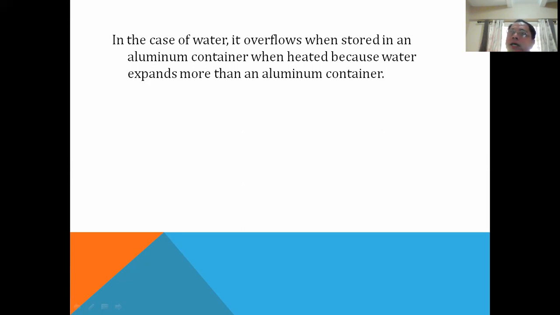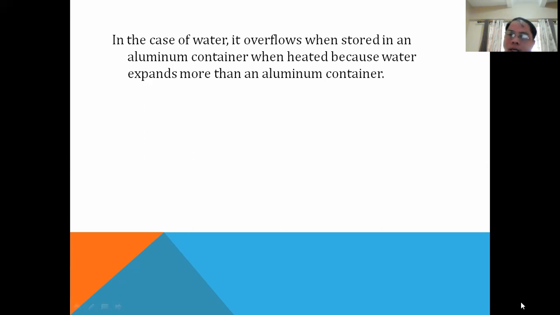So this is the point: substances will not only lengthen or elongate, but their area and volume also increase. If you have two substances together in one container, and the container expands slower but the liquid expands faster, the liquid can overflow, like when you boil water in a kettle or a pot.